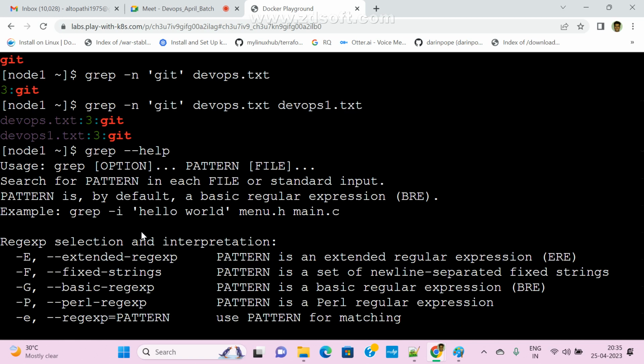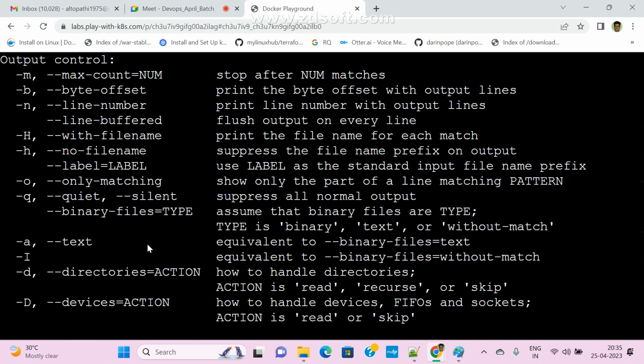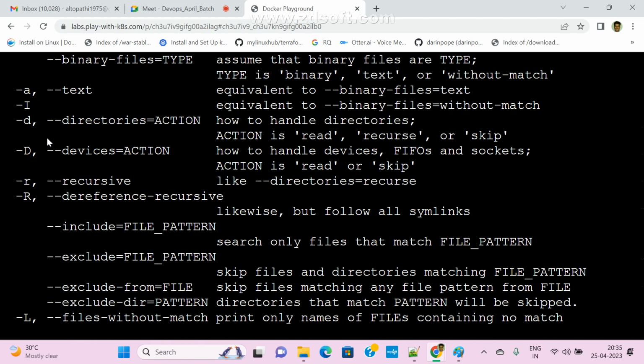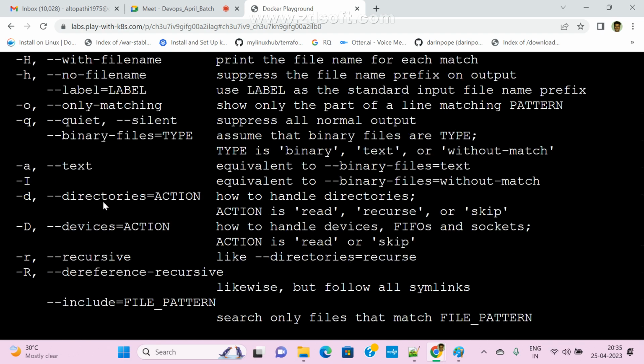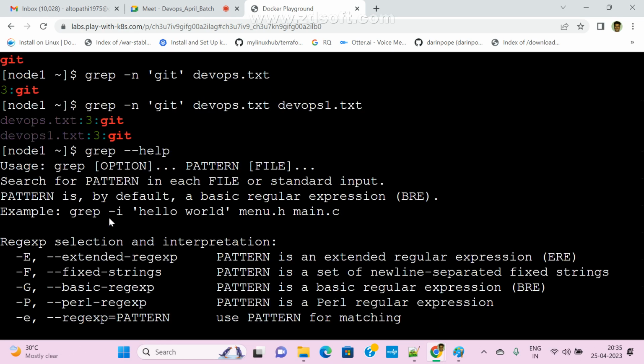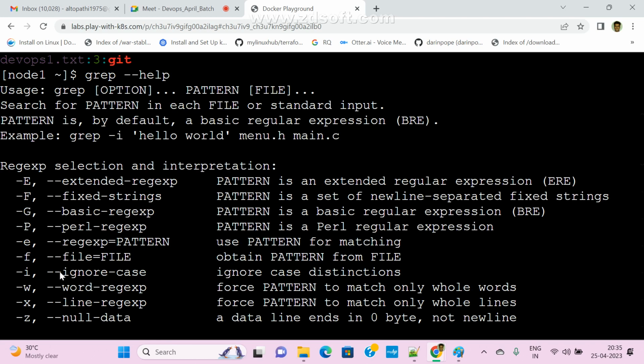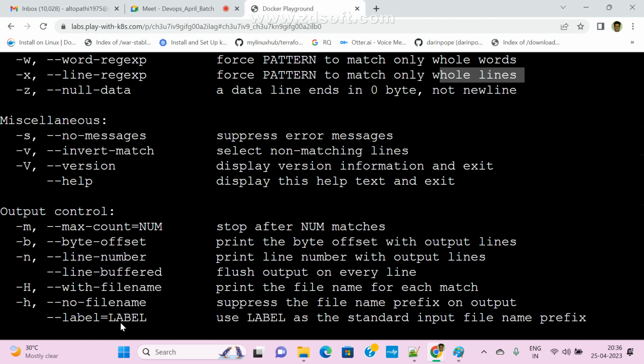Now see here. Just now I passed I. What is I? Small I means ignore case. Suppose you want to print a word, a file name, hyphen w, and hyphen x matches only whole lines. So there are many arguments we can pass.